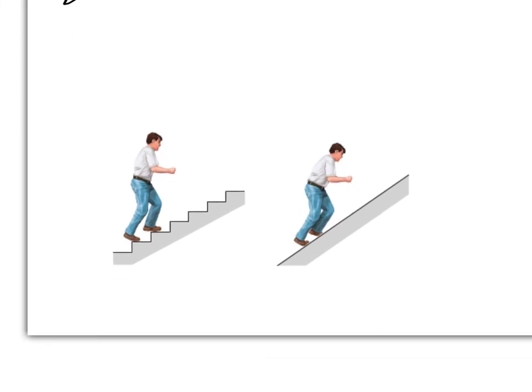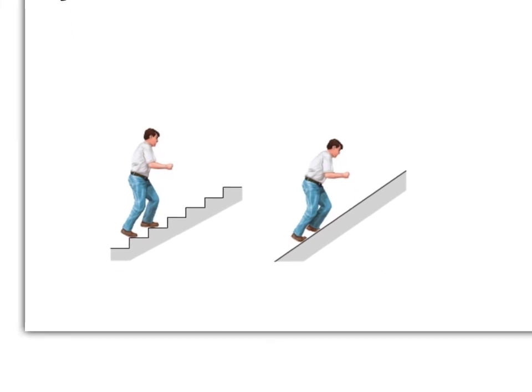So let's say this guy is walking up some stairs. He has to go from the bottom to the top, and at any given point he has a certain amount of potential energy, PE. And what we'll do here is label this axis as E, the amount of potential energy he has as he goes up. As he climbs higher, his amount of potential energy increases.